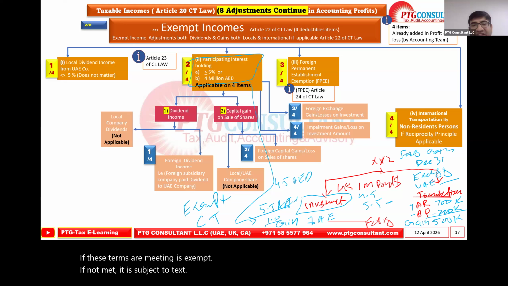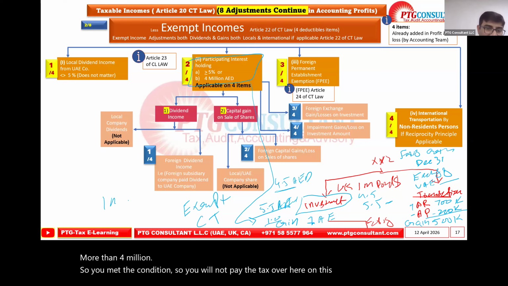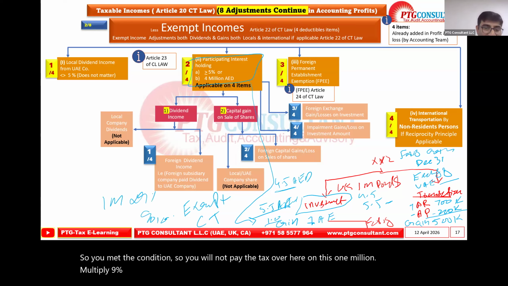So assuming that your investment is already more than 4 million, you met the condition, so you will not pay the tax on this 1 million. Multiply by 9%, how much? 90,000 tax.